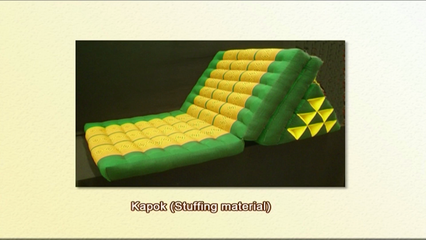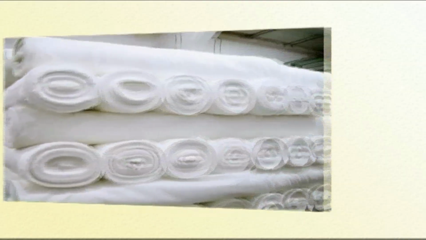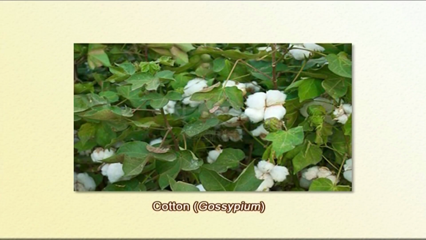Or we have the hairs that are associated with the seeds. They are used as stuffing material, such as kapok from the species of Ceiba and Bombax. Or the most common and highly important cotton that is used in the fabric industry is obtained from the different species of Gossypium. Gossypium is a common genus in the family Malvaceae. Gossypium is in fact the world's most important fiber plant.